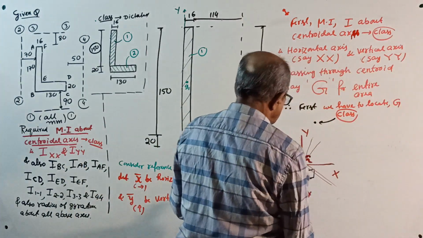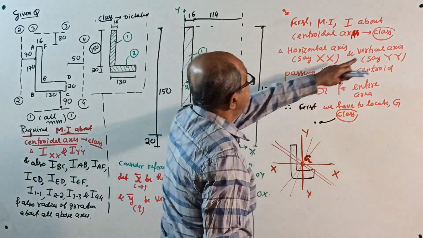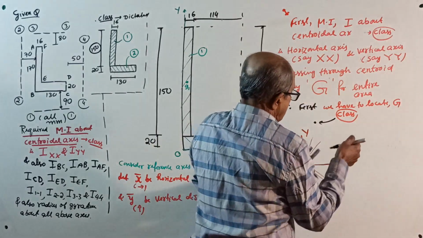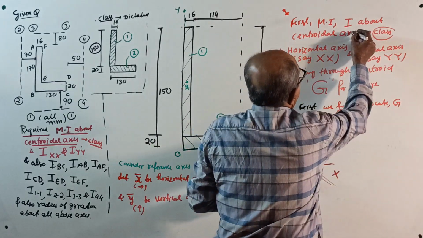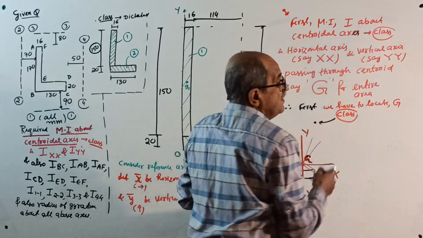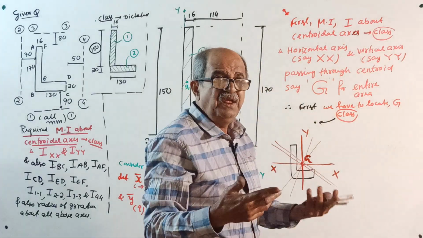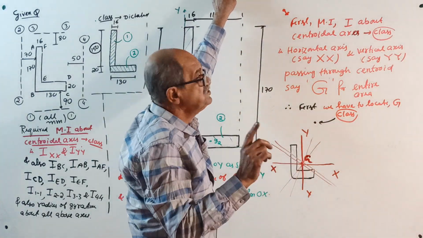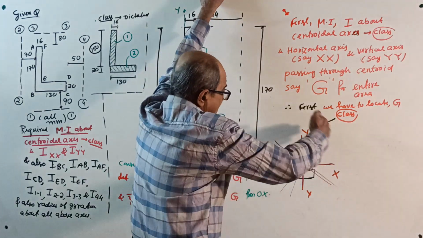So make a note. Centroidal axis means all the axes which pass through the centroid. But the most important are horizontal and vertical.